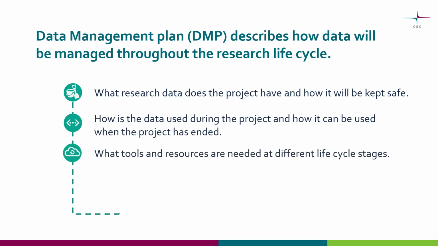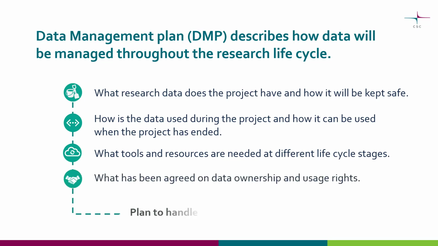In addition, the plan describes what tools or services are needed at different life cycle stages of the project. It is also important to agree on data ownership and access rights. With good planning, you will be able to manage the risks associated with your data.